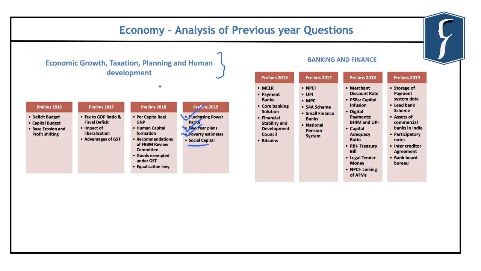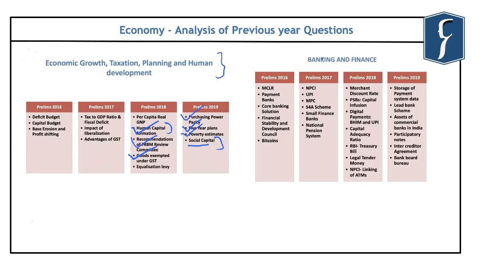Again, you can see that in the year 2018, questions have been asked related to human capital formation, recommendations of the FRBM review committee, and also important exemptions that have been allowed under goods and services tax. So these include questions related to basic concepts like human capital formation and social capital, as well as important current affairs like the recommendations of the FRBM review committee.